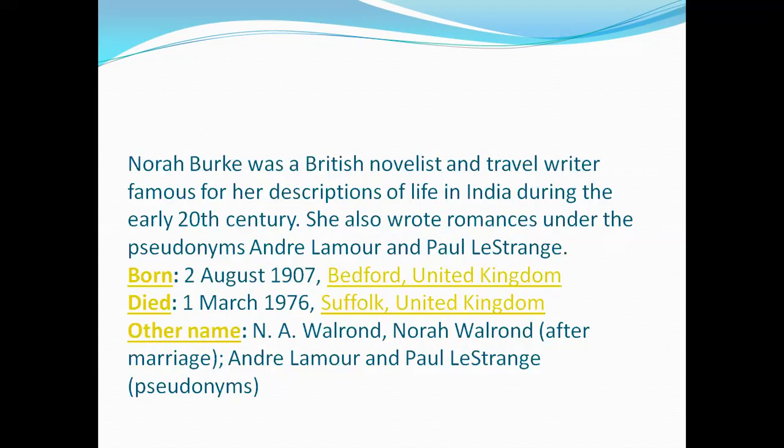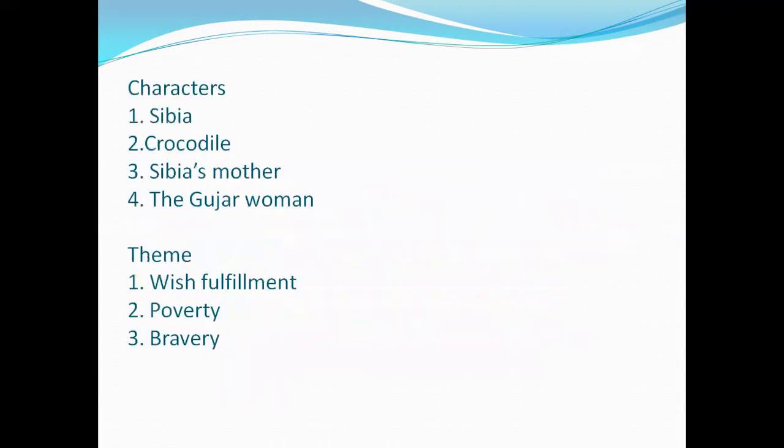So this is a short, brief biography of Nora Burke. The rest of it, you can find in your text. Moving on ahead with the characters of the story, which is very important. The first character, we have the protagonist, Sibia, then the antagonist, Crocodile. The third is Sibia's mother, and the fourth is the Gujar woman. Gujar refers to the community. All right, so no name has been mentioned, but only the Gujar woman.